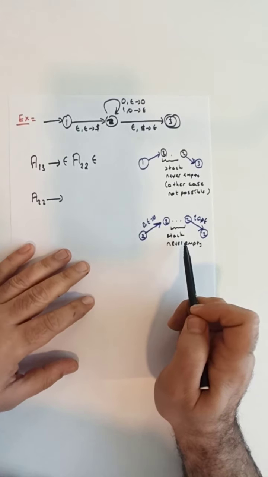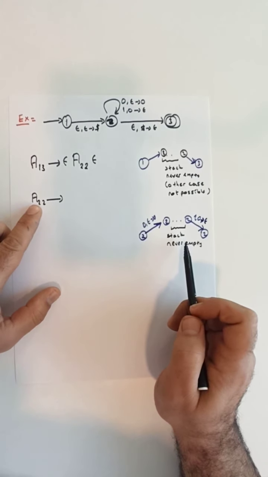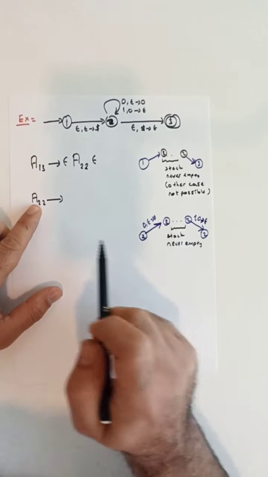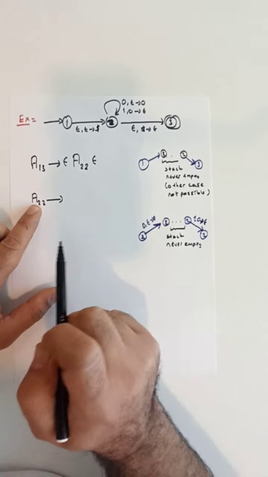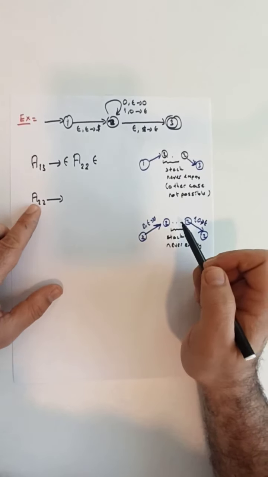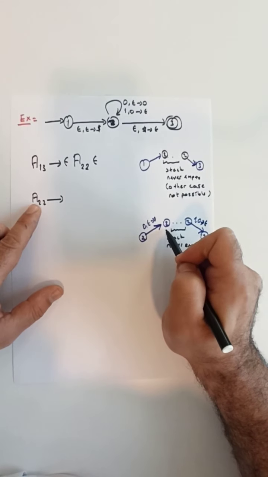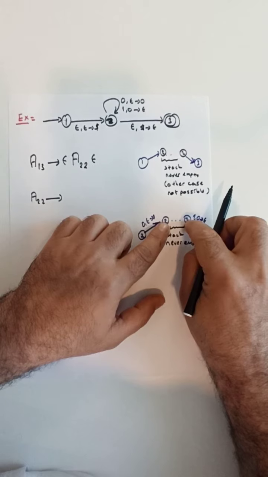Let's consider first this case and see how we can write a rule to generate this variable A2,2. Since the stack is never empty in here, we can apply our reasoning to this part of the path as well.